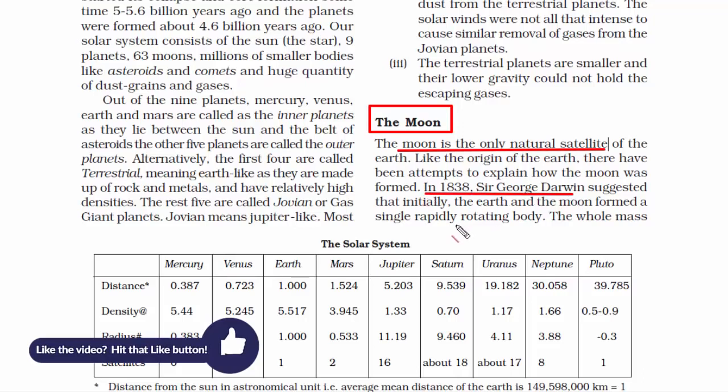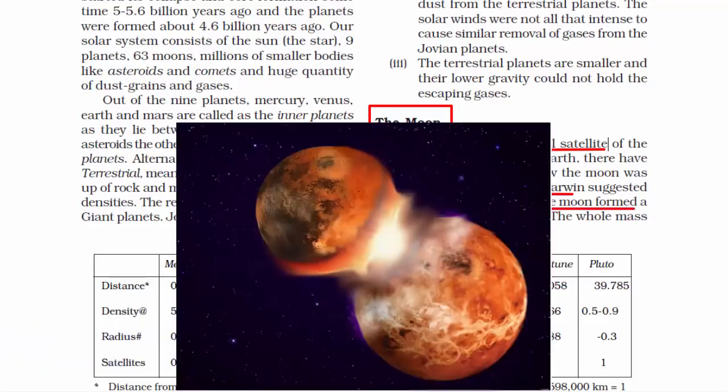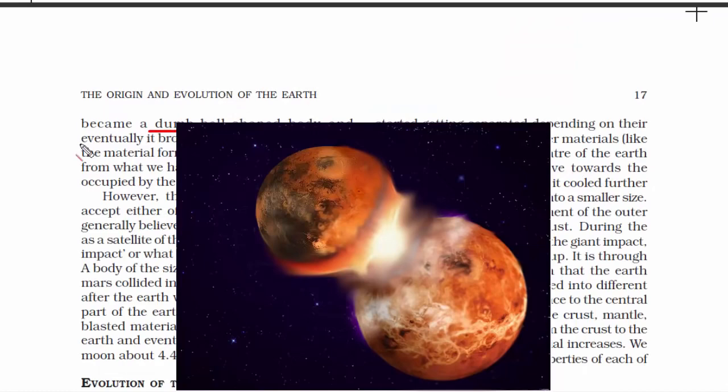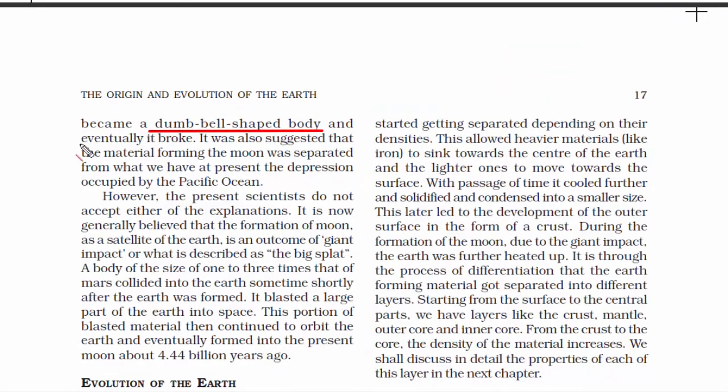In 1838, Sir George Darwin suggested that the Earth and the Moon were combined, joined together in a dumbbell shape. If you've seen a dumbbell, it looks like this. Now what happened was it eventually broke, and the material that was forming the Moon got separated from the Earth. To support this theory, Darwin said that the depression in the Pacific Ocean, the largest and deepest ocean, is due to the separation of the moon object from the Earth. So this is the theory of George Darwin.